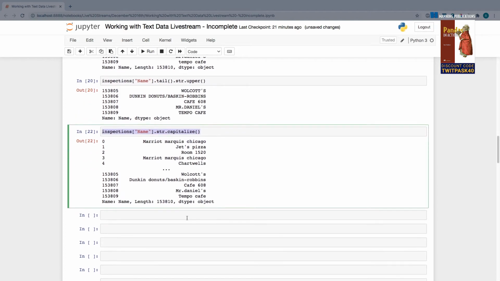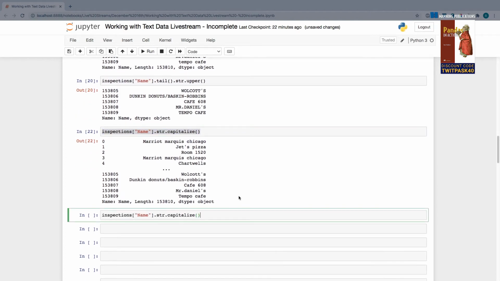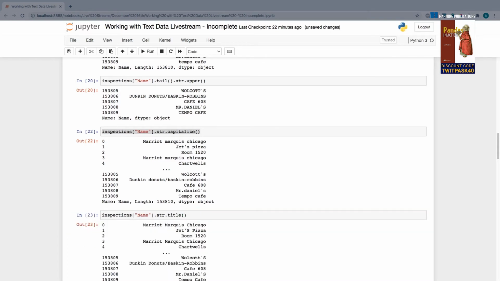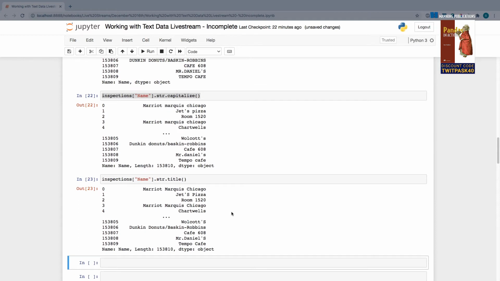So if you actually want to capitalize the first letter of every word, and every word, of course, is separated by a space, there is an automatic method available called title, which does just that. What title is going to do is capitalize the first letter of each word. Now, it's not perfect. For example, when it looks at Jet's Pizza, it thinks that the apostrophe after the T is indicative of a separation, and thus it thinks the S right here should be capitalized.